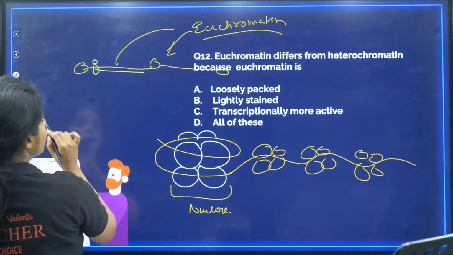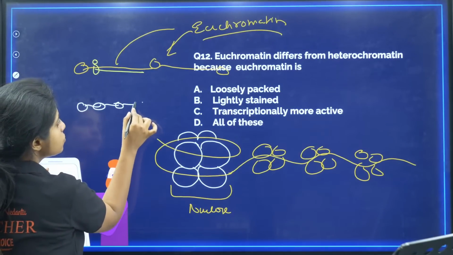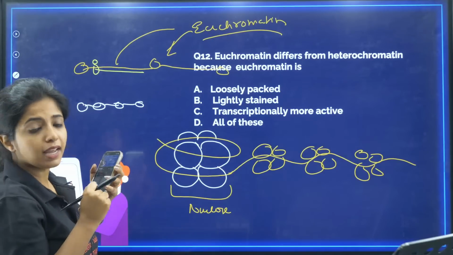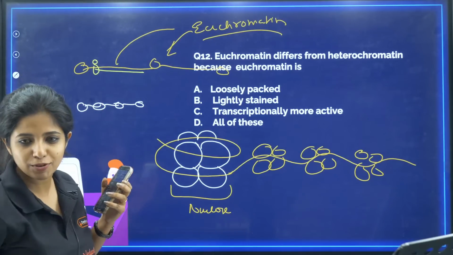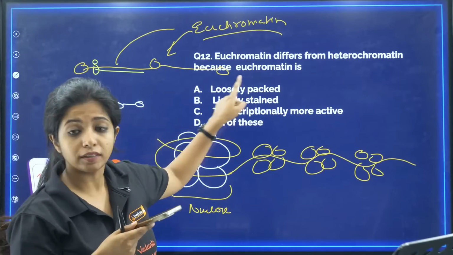On the other hand, if I talk about heterochromatin, what is happening? It is very close to each other. They are very close to each other, so they are darkly stained. They are not loosely packed, they are tightly packed, and they do not have space for transcription to happen. So here, euchromatin differs from heterochromatin because euchromatin is loosely packed.